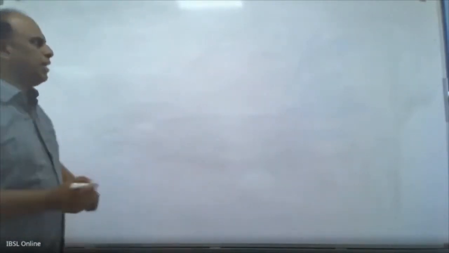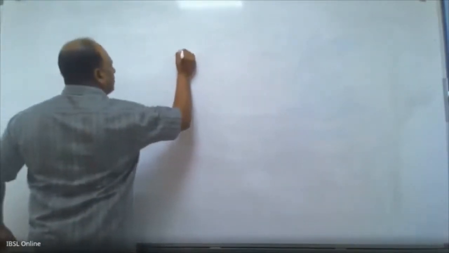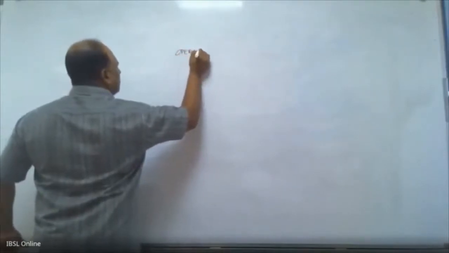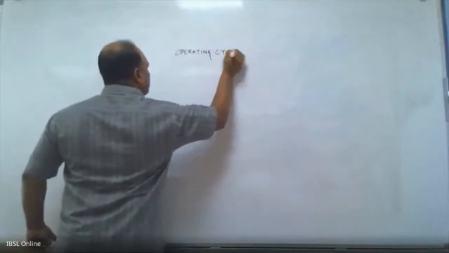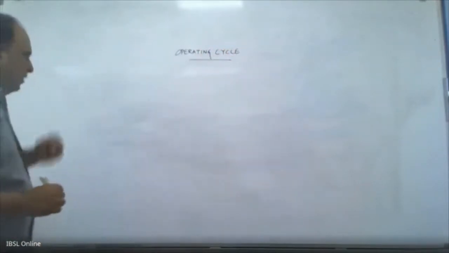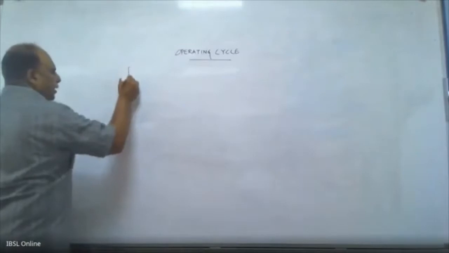The simple understanding of an operating cycle is where we say if you are a trader,